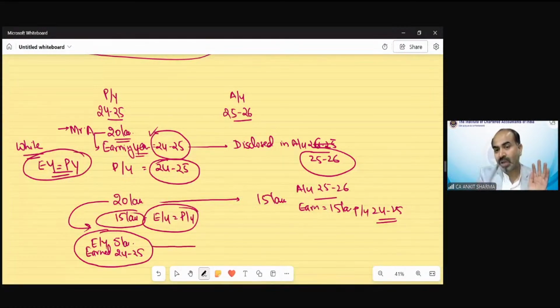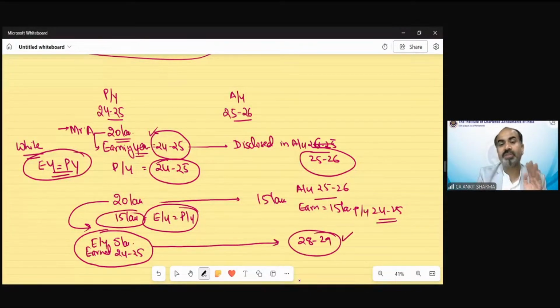But suppose after some years income tax finds out this income. Suppose in the year 28-29, income tax finds out that you have escaped 5 lakh rupees, by any documents or details or any information. So income tax comes to know about this income in 28-29.